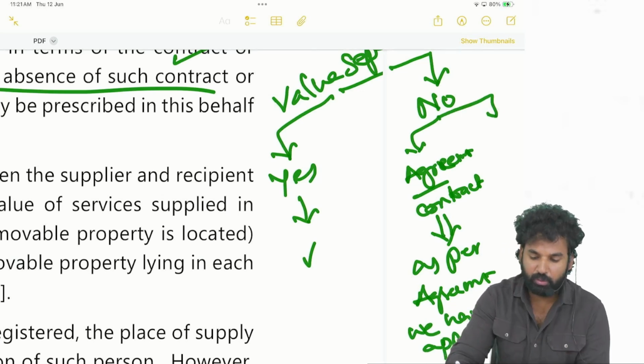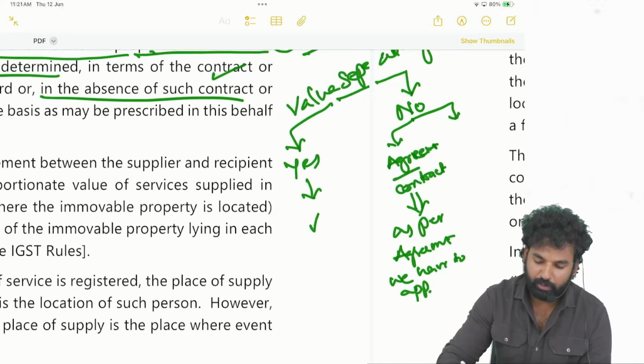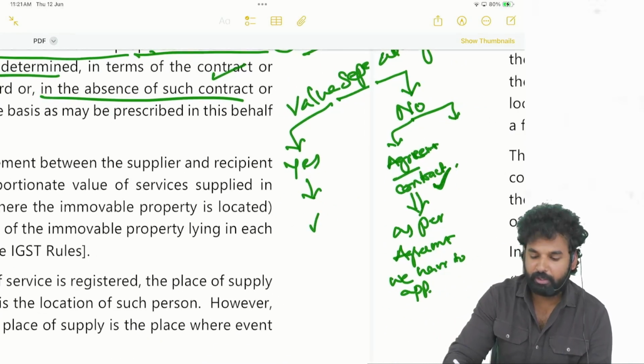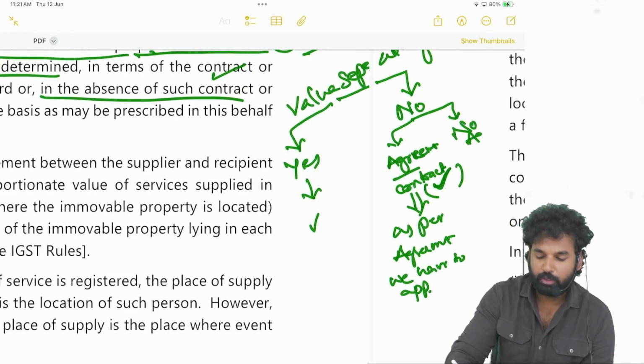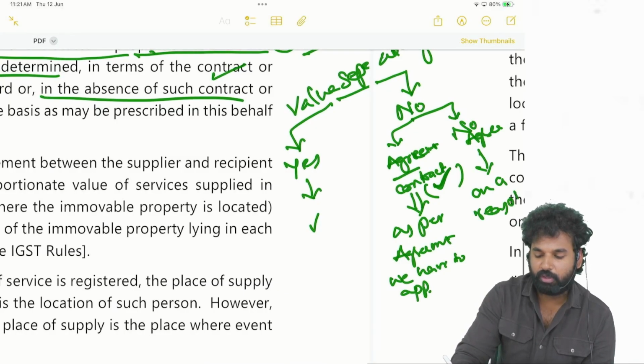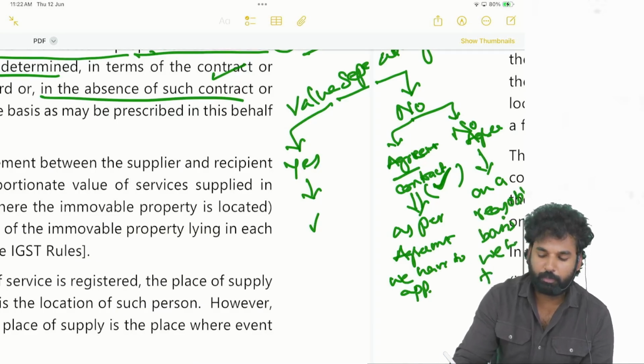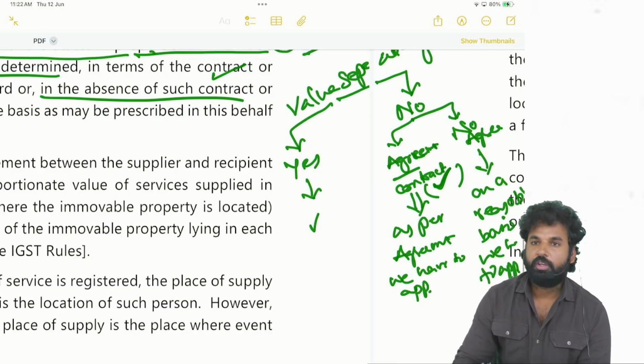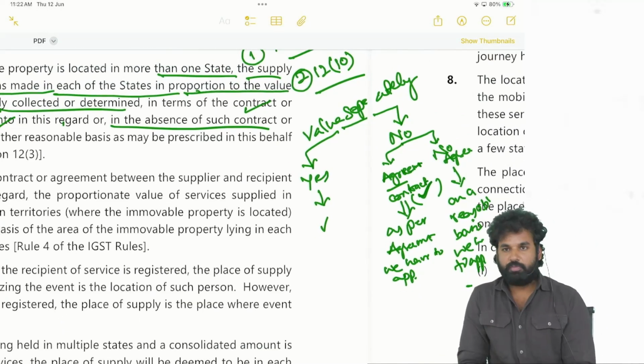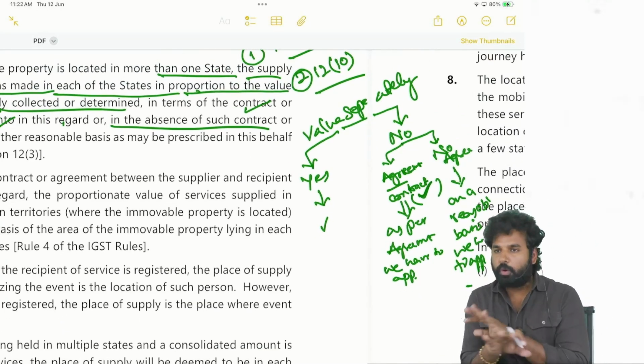If there is no agreement, on a reasonable basis we have to apportion. You got this? If the value is separately charged, no problem at all.